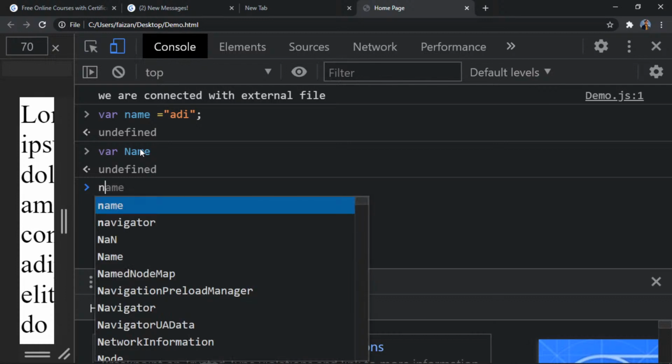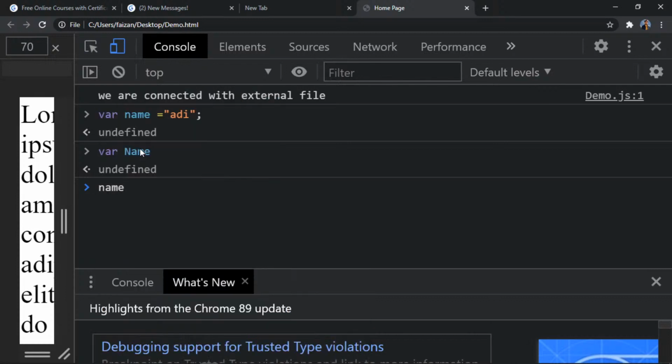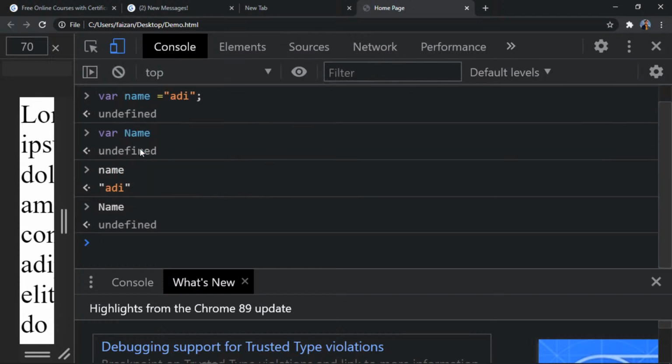I will try to access name. So you see, I will try to access name with a lowercase n, and it will give me Adi. And if I try Name, it says undefined because this variable is not defined. Okay, is this thing clear?